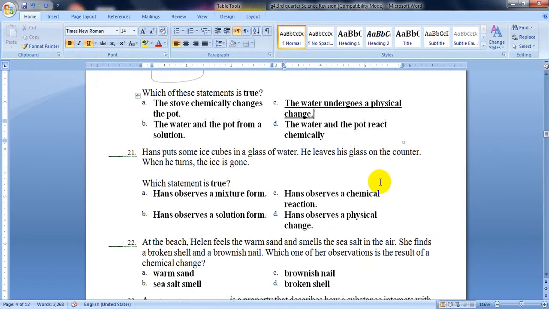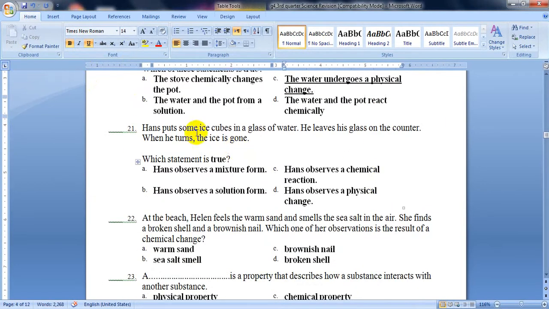The next question, question number 21. Hans puts some ice cubes in a glass of water. He leaves his glass on the counter. When he turns, the ice is gone. Which statement is true?